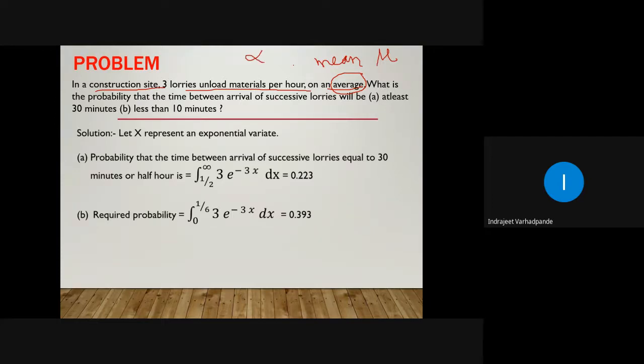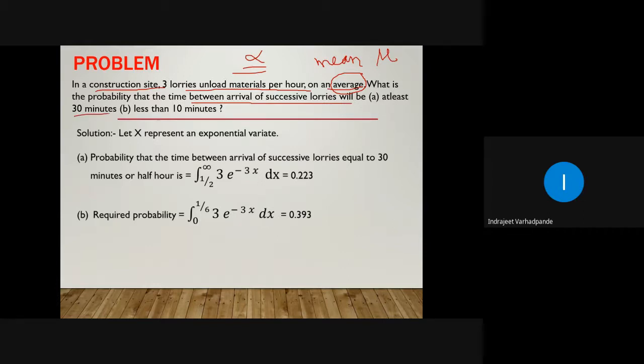So average is nothing but alpha, which is a parameter in case of exponential distribution. So 3 lorries unload materials per hour. What is the probability that the time between arrival of successive lorries will be at least 30 minutes?